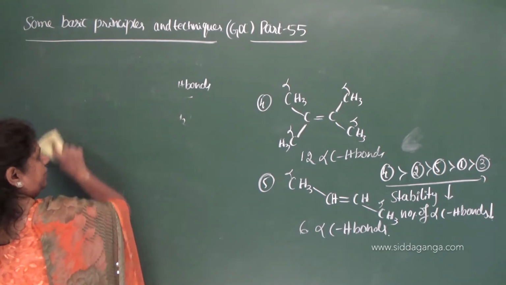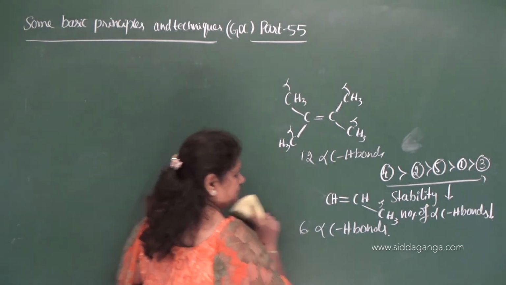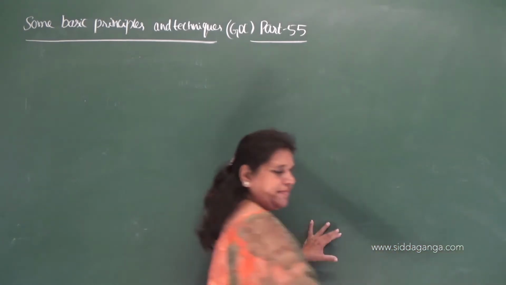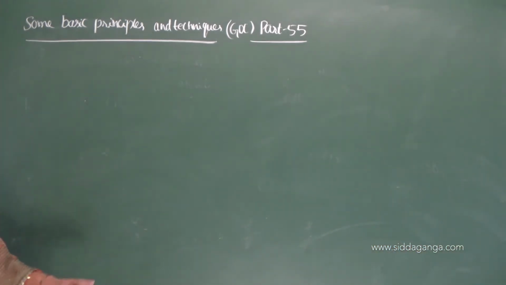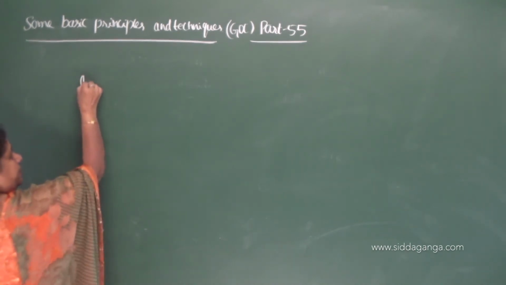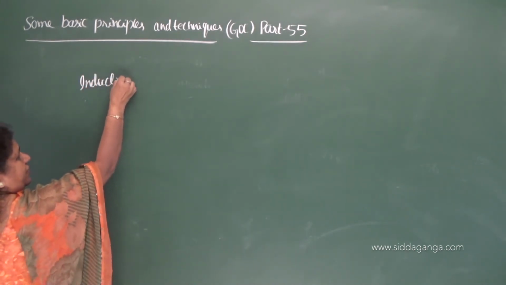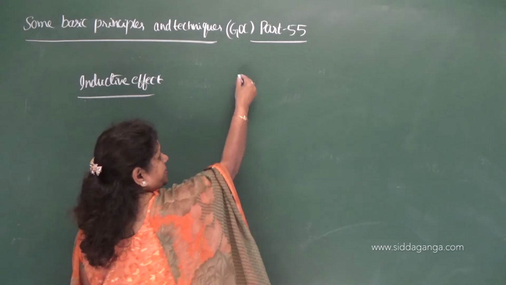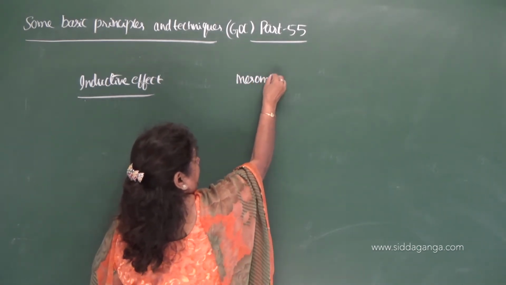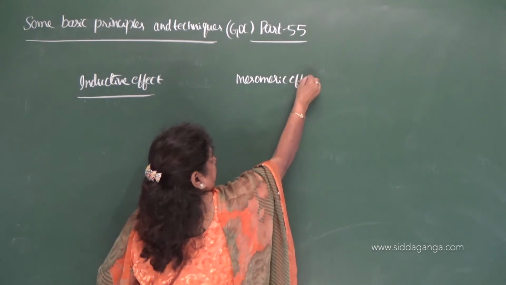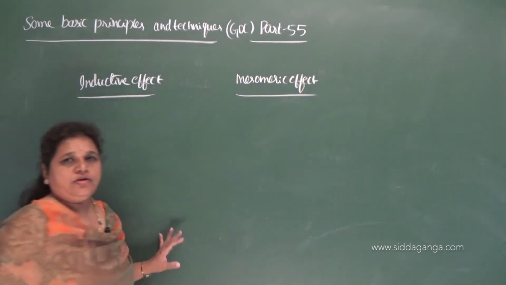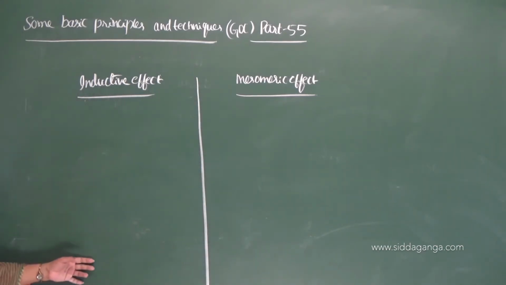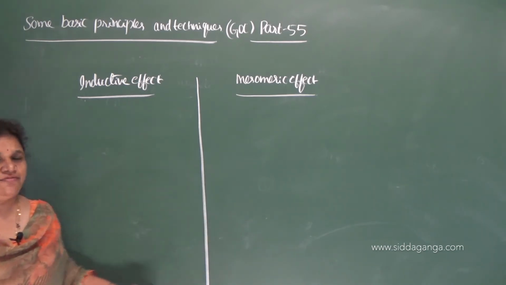Differences between electronic effects. First, let me give the differences between the inductive effect and the mesomeric effect, or resonance effect.